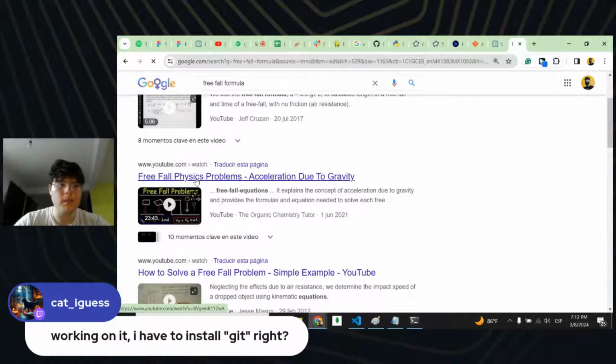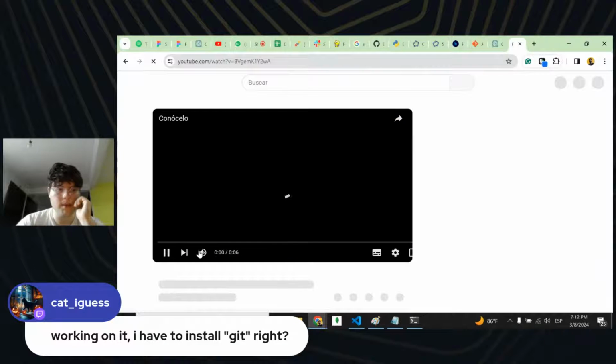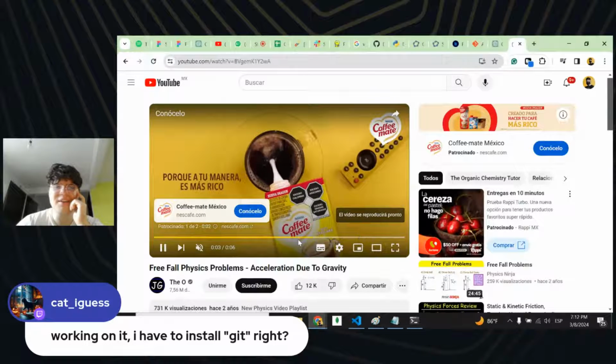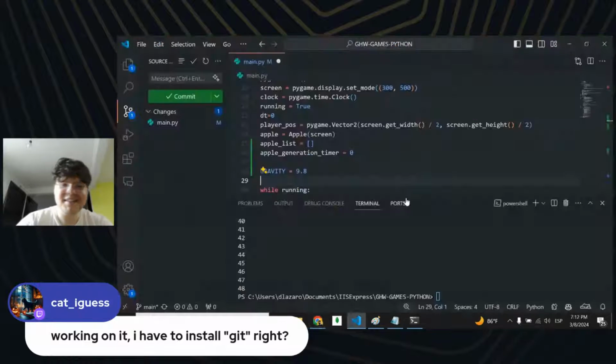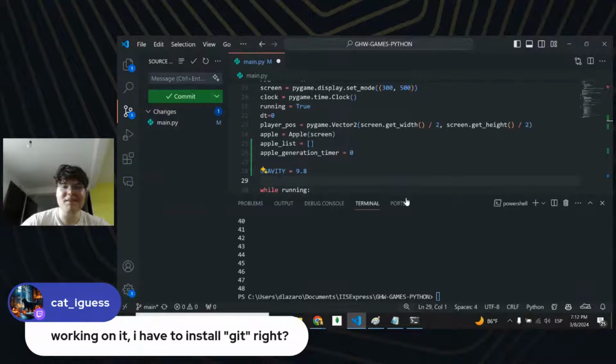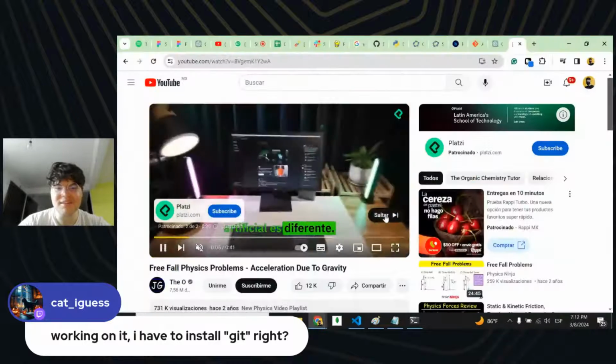Yeah, you can basically imagine that it's this physics problem. Thank you so much. No, no. I don't want coffee, mate. No, none. Look at this. We don't want to see this. I don't want to see any of this stuff. There you go.